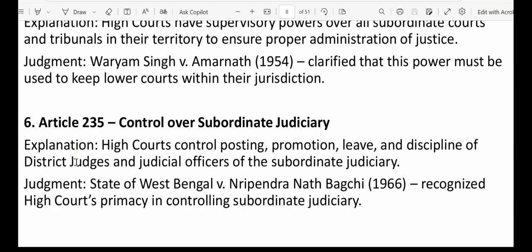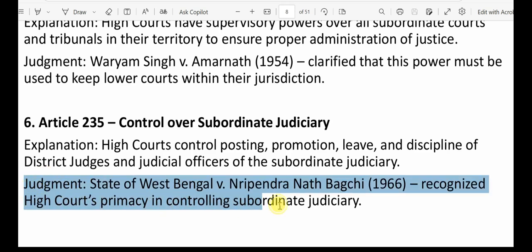Next, we have Article 235. It talks about the control over subordinate judiciary. Here we have a popular judgment, that is State of West Bengal versus Nripendranath Bakshi, 1966, which recognized High Court's primacy in controlling subordinate judiciary. So these are the judgments I have mentioned. I am trying to mention a judgment for each of the important facts, so you need to remember this. This will help you to enrich your main answers.